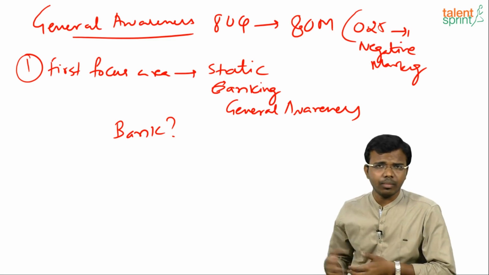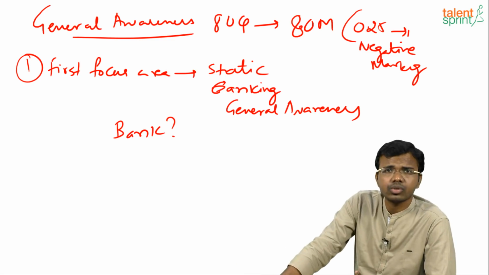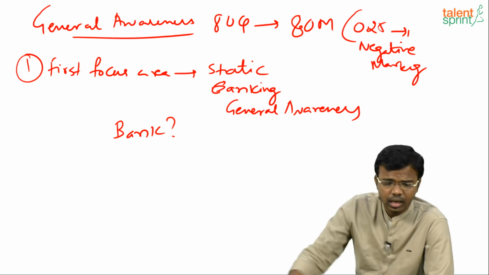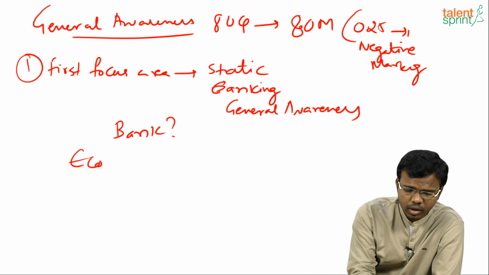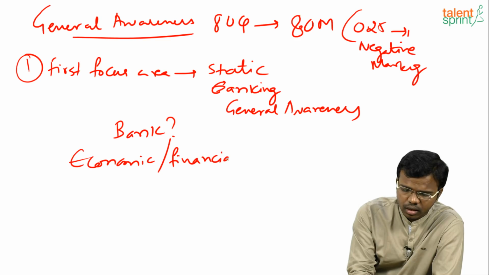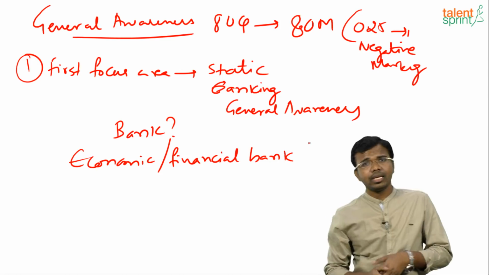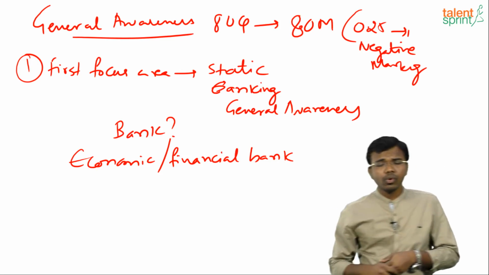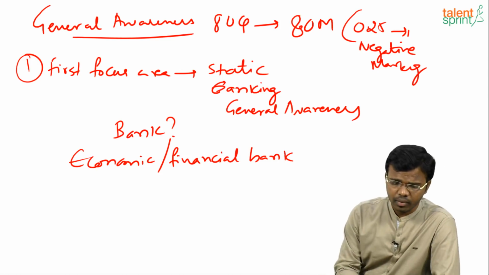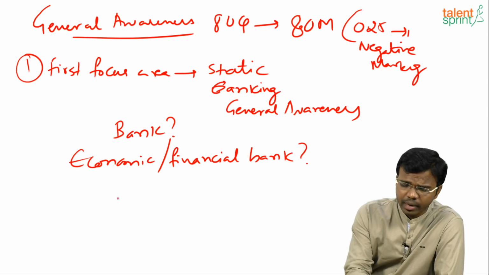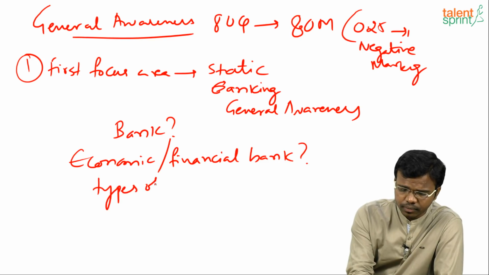We may have a blood bank, we may have an eye bank. So it stores eyes, it may store blood. But here we are referring to an economic or financial bank, which takes deposits, stores money and lends to the people who want it, right? So what is an economic bank? What are the types of banks in India?